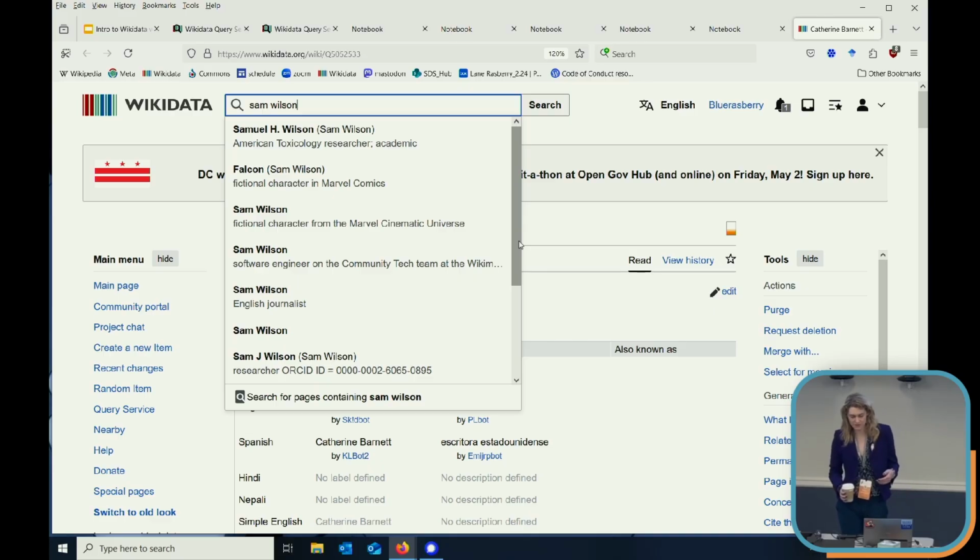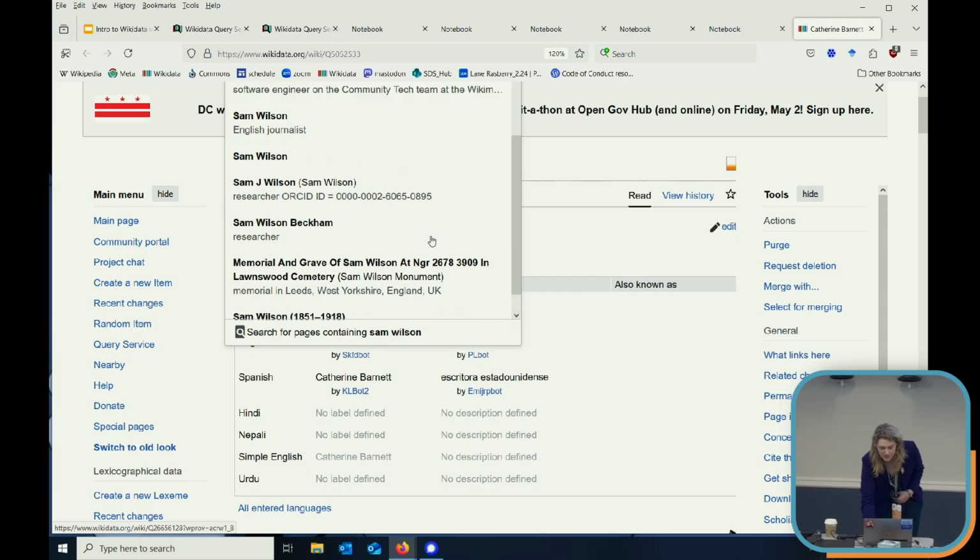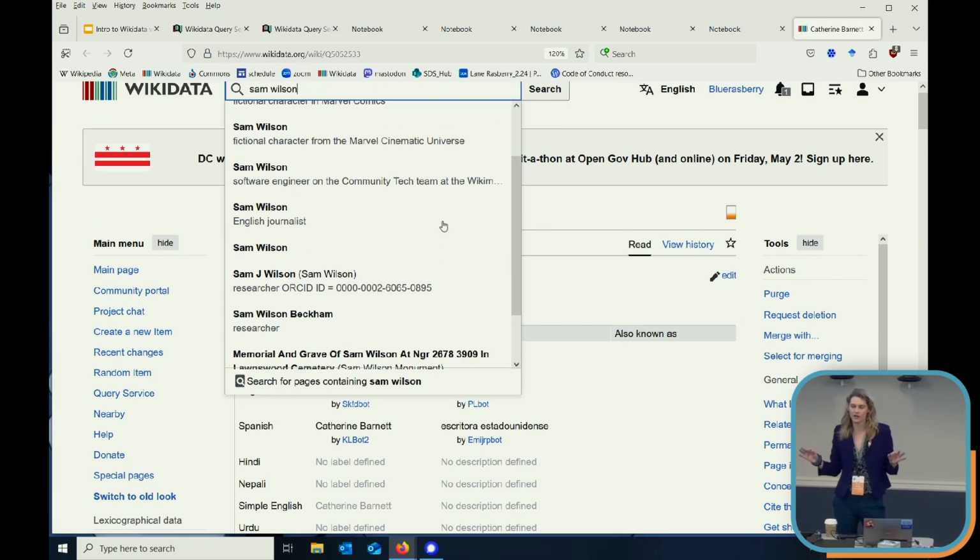So I pull up here. This was a frequent problem when I was curating this Festival of the Book list that I was surprised to find. People share names. There's a lot of people who have a lot of names in common. As you can see here, I was like, what's a common name? Sam Wilson. So you can see from fictional characters to researchers, how do you know it's the Sam Wilson you're looking for? There typically will be some one-line description of the entry.